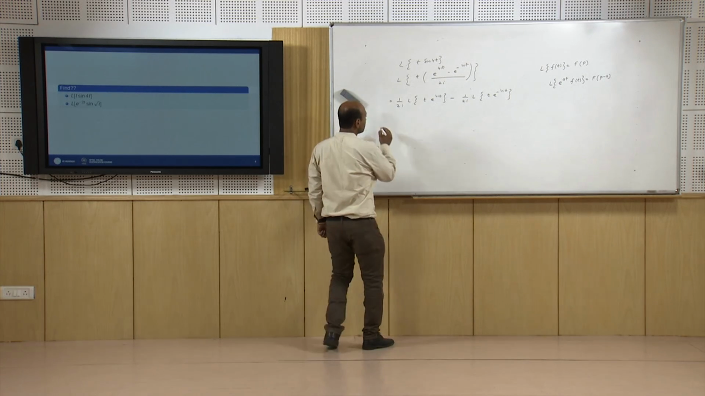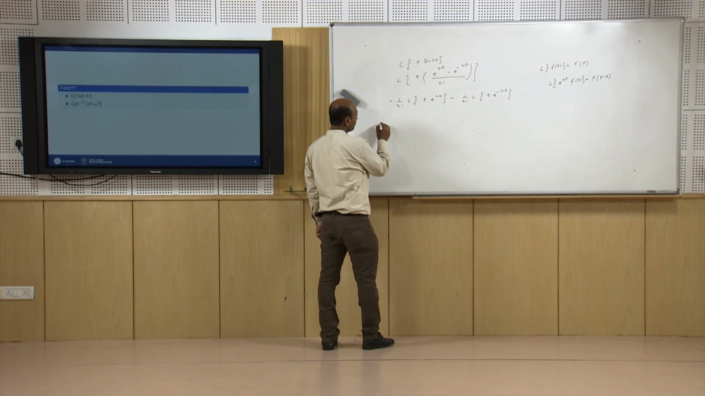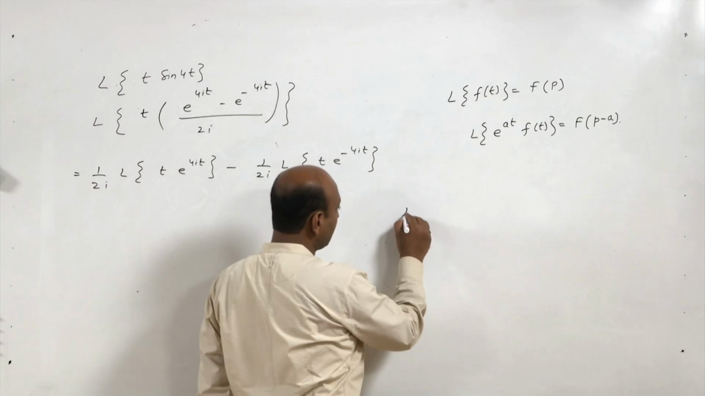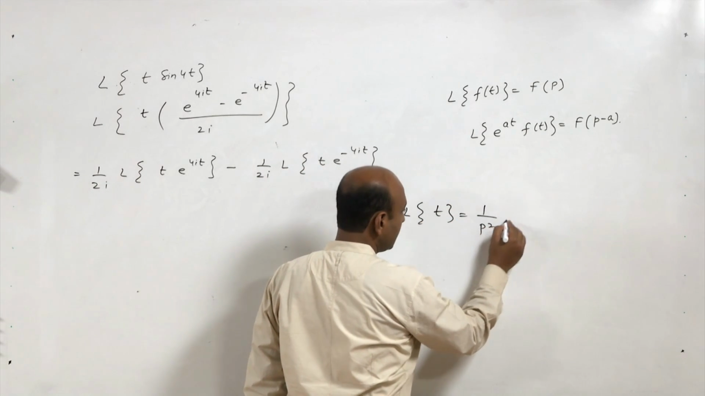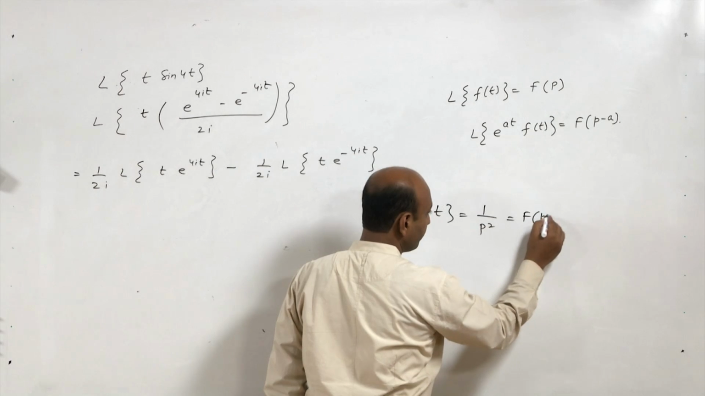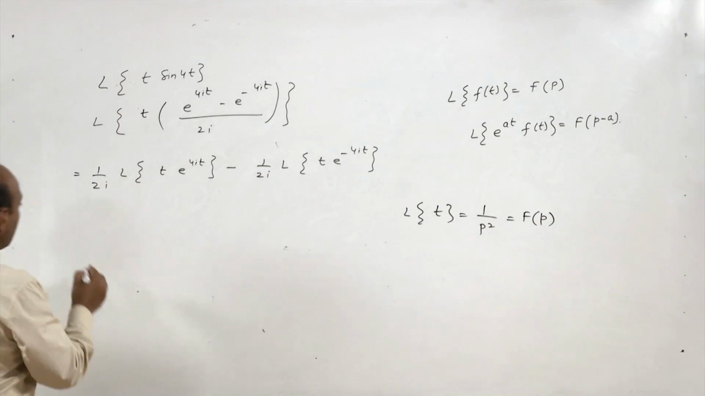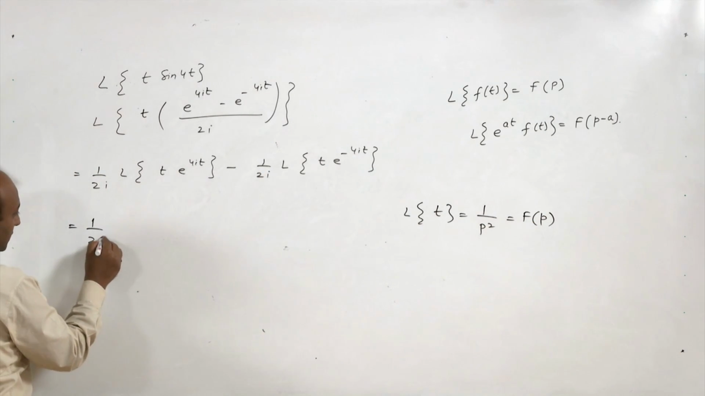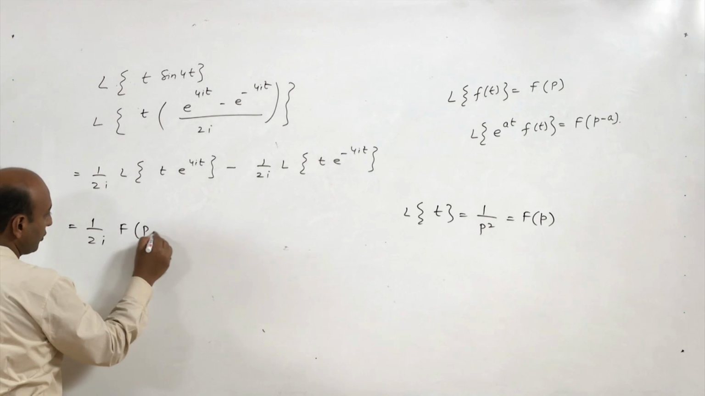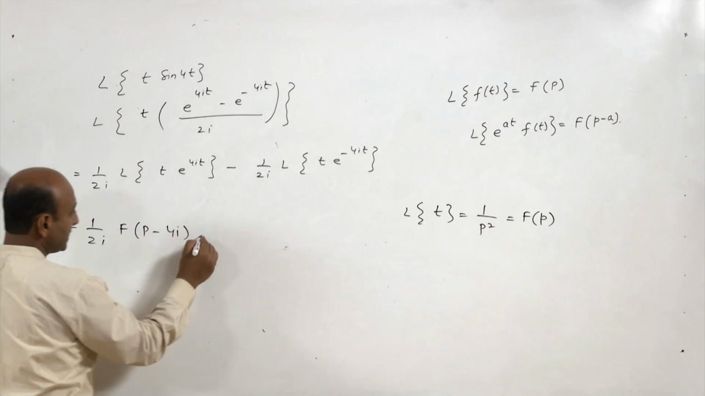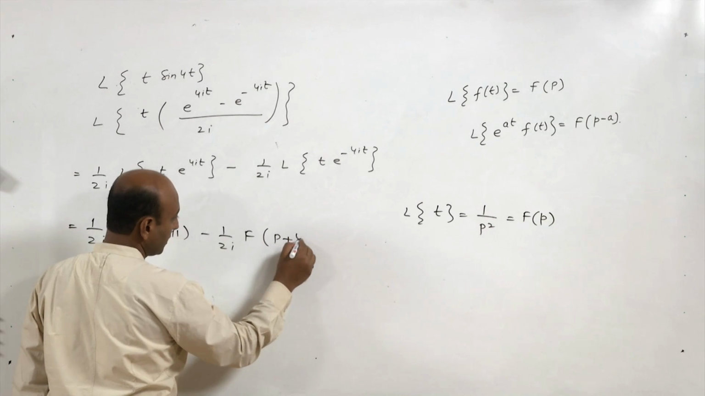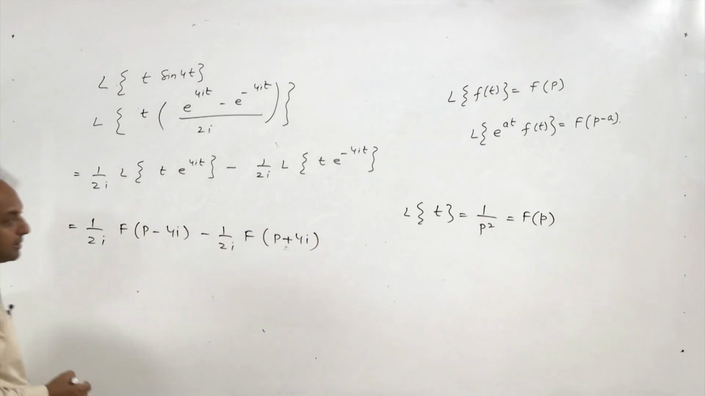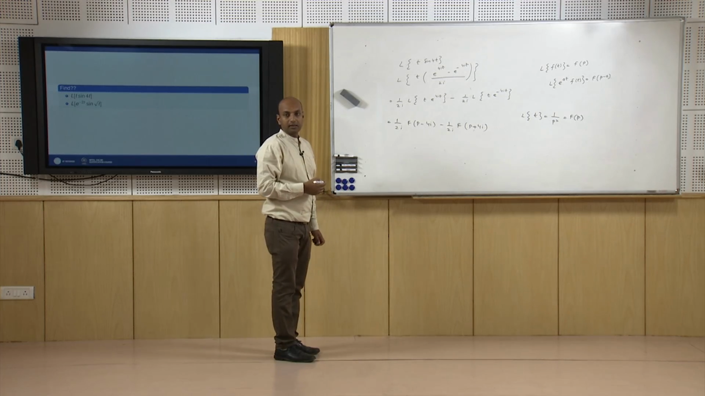So what is Laplace transform of t? Laplace of t is nothing but 1 by p square. It is equal to F(p), and for this part it is nothing but 1 upon 2i F(p minus 4i) minus 1 by 2i F(p plus 4i) by this shifting property.